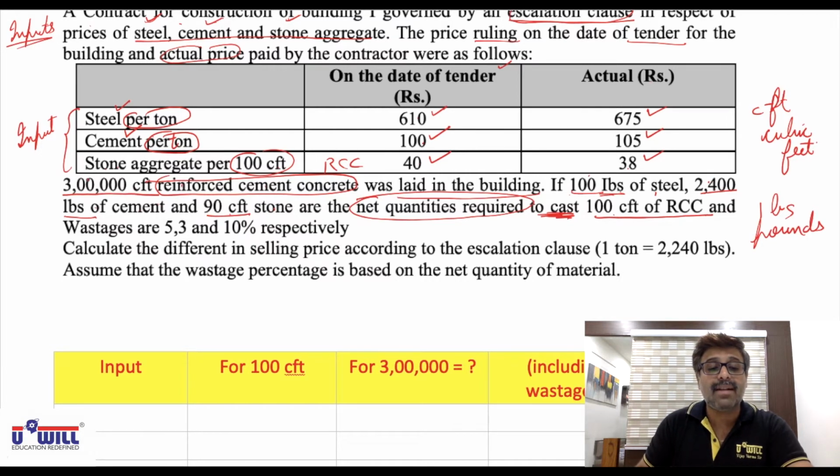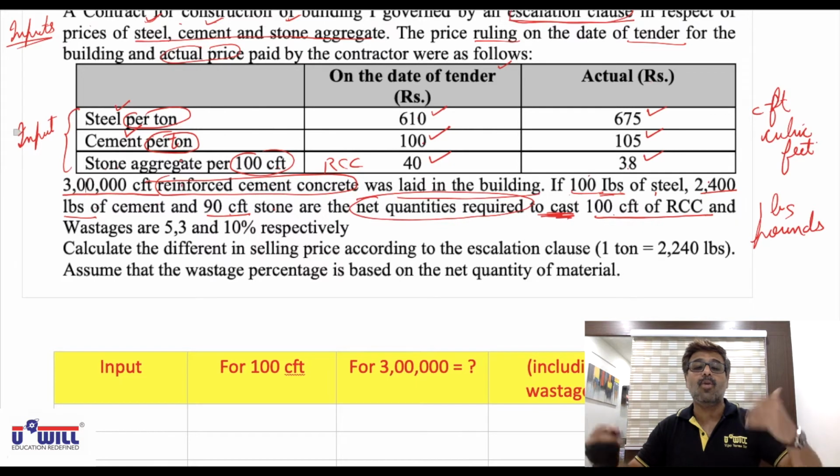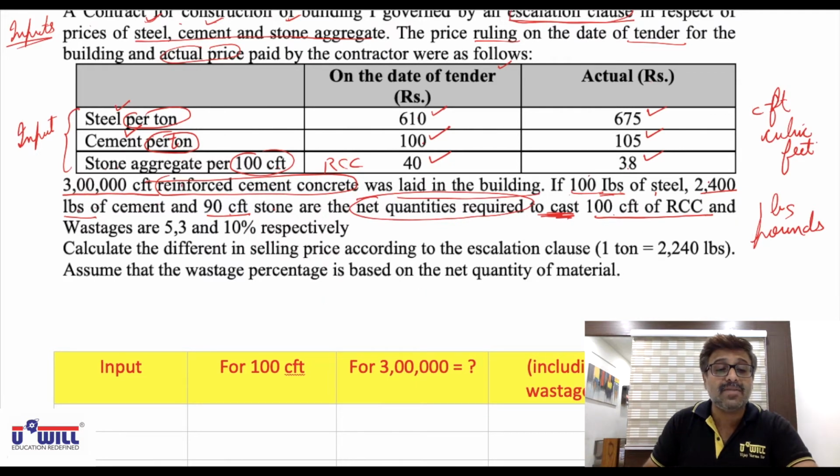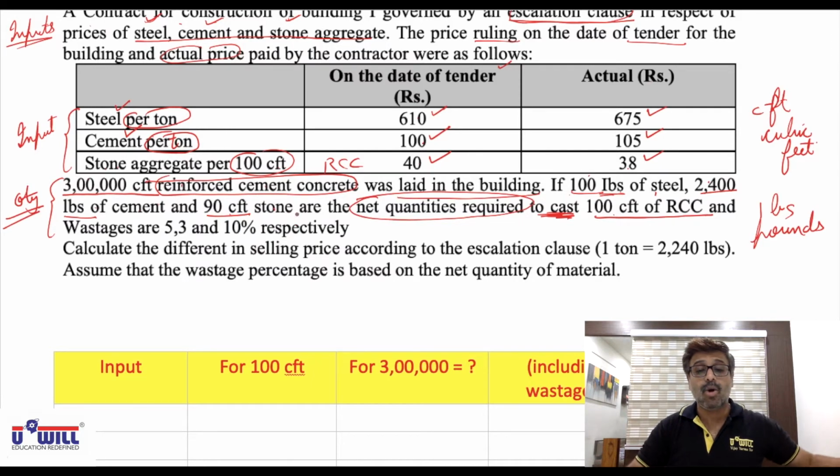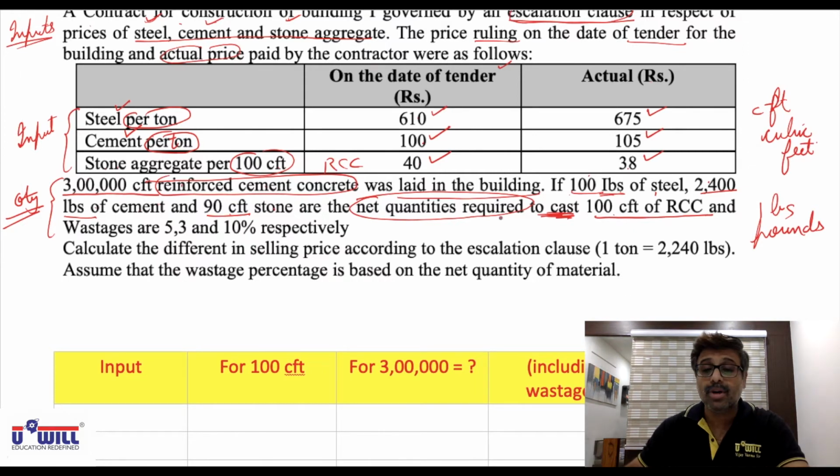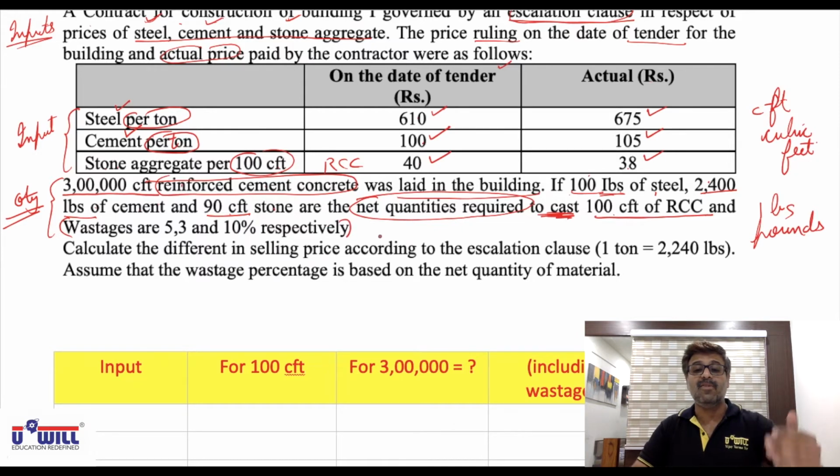Then for 3 lakh cubic feet construction, how much will we require? From this information we'll be able to get the quantities required for steel, cement and stone. Further, wastages are also there: 5, 3 and 10% respectively. Means if you construct, then some steel, cement and stones will get wasted.